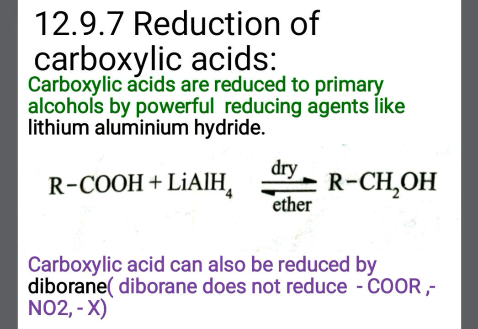Next, carboxylic acids can also be reduced by diborane. Means instead of lithium aluminum hydride, if you use diborane reagent, then it also gets converted into primary alcohols. So these are the reactions of carboxylic acids, or chemical properties of carboxylic acid. So here is the end of your topic aldehyde, ketone and carboxylic acid.